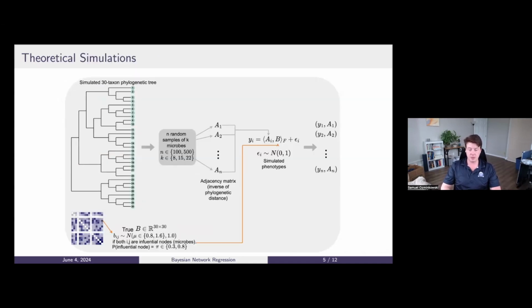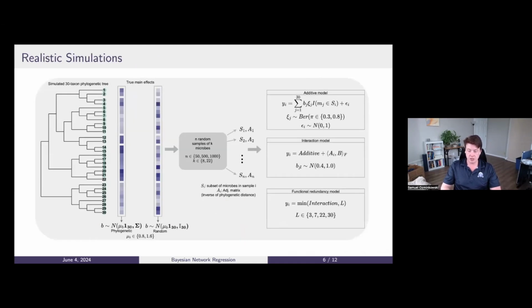We performed two sets of simulations. In theoretical simulations, the response is generated directly from the model itself. In realistic simulations, we look at three separate models. In the first, the response is generated just based on whether the microbe is in a sample or is not in a sample.